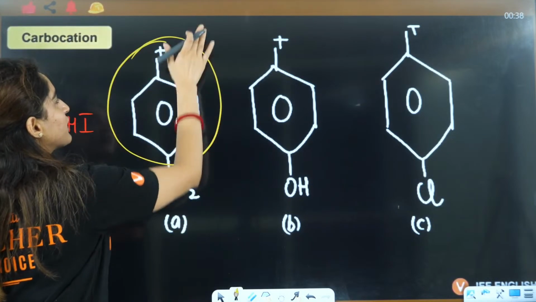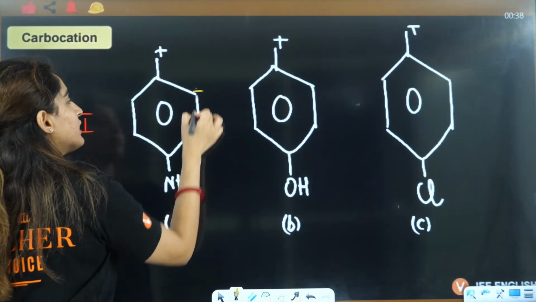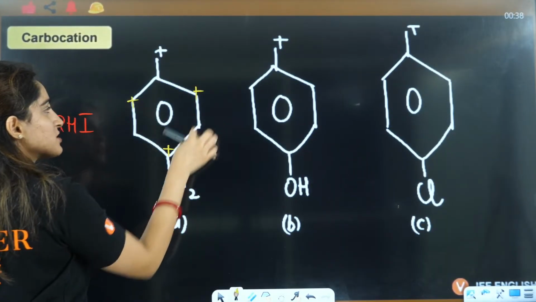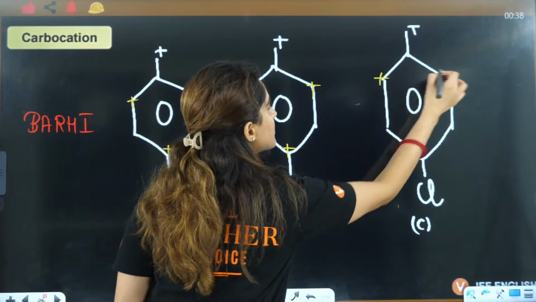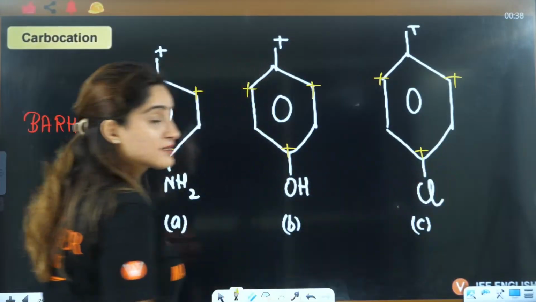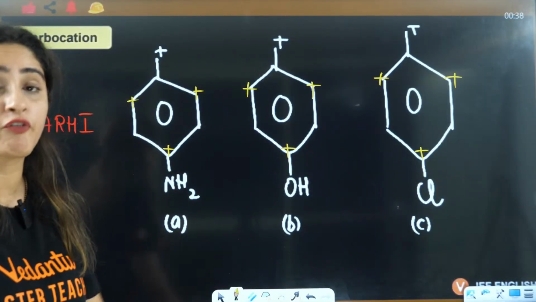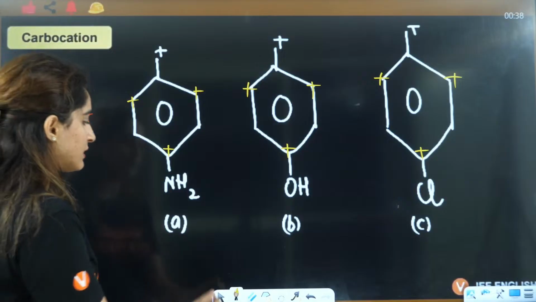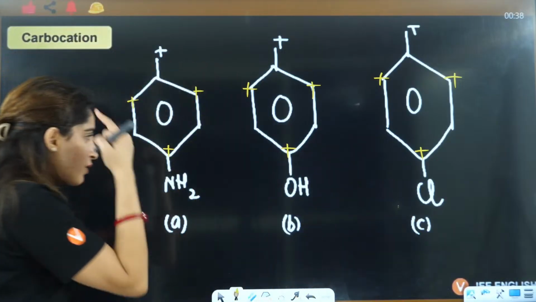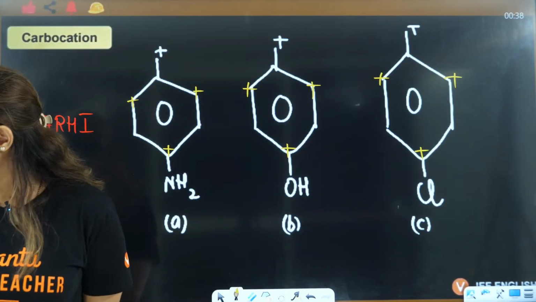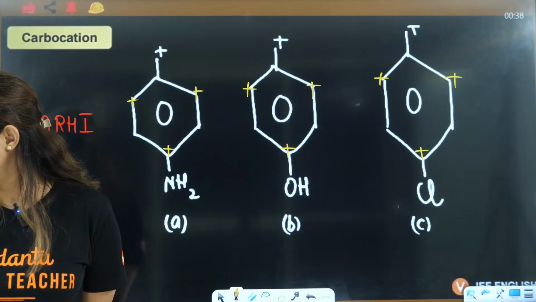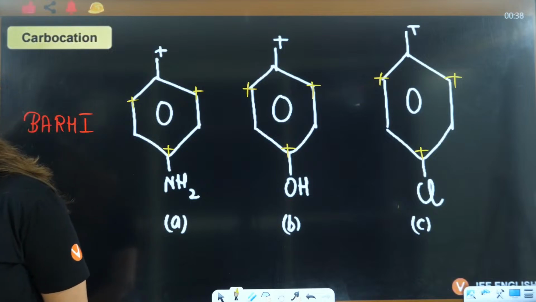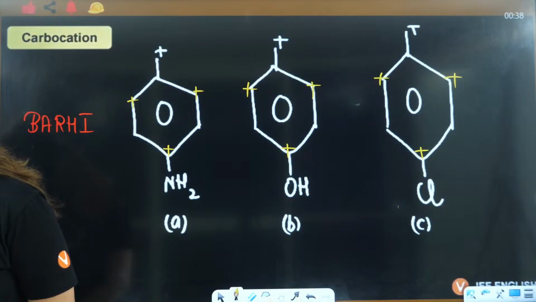Whenever you see this kind of structure, remember that in the resonating structures it has positive charge at ortho and para positions. These are the kind of questions that you should be pro in if you want to crack JEE, right? Now can you see back bonding? Now tell me. Yes.